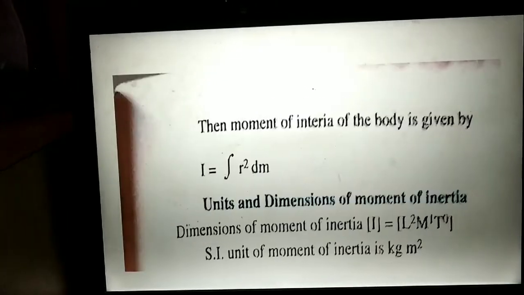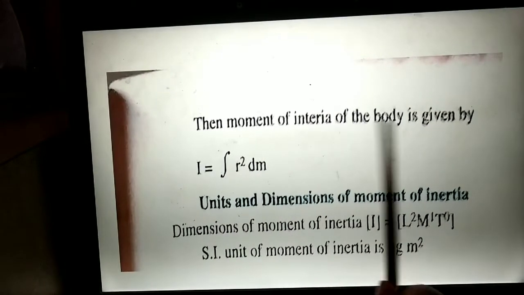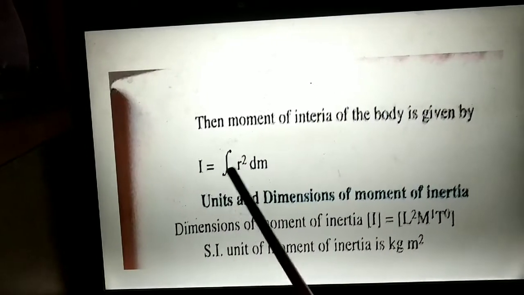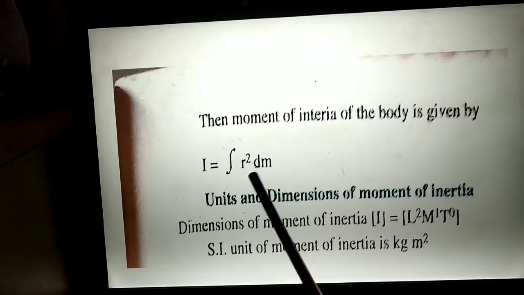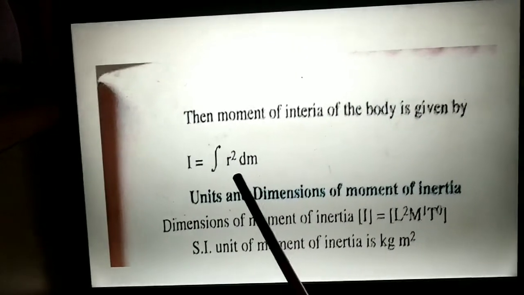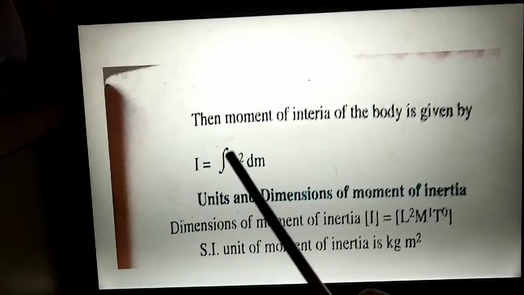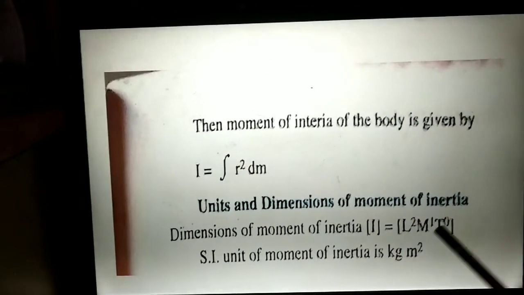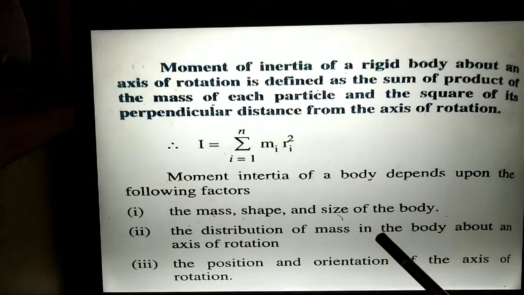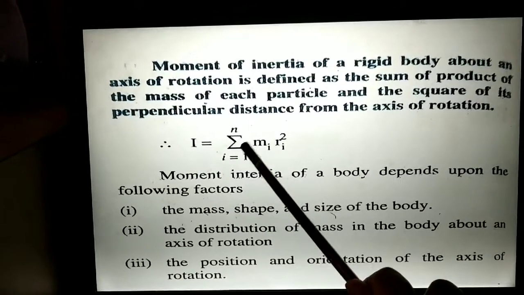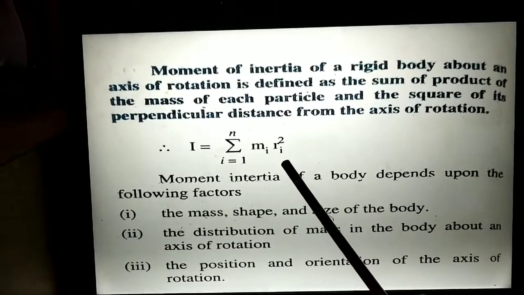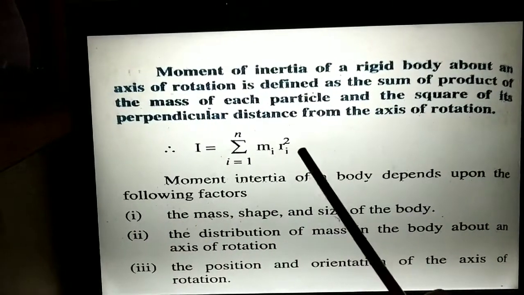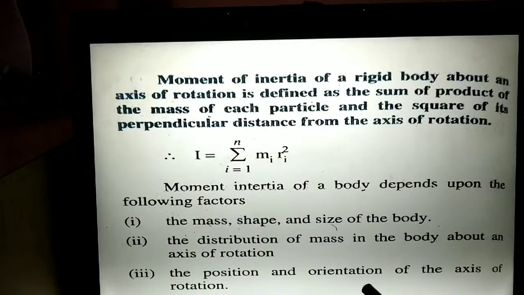Next, moment of inertia can also be given by I equals integration of r square dm. When will we use this equation? When your distribution of mass is continuous. The formula I equals summation i from 1 to n of mi ri square, you will use when the distribution of particles is discrete, meaning separate.